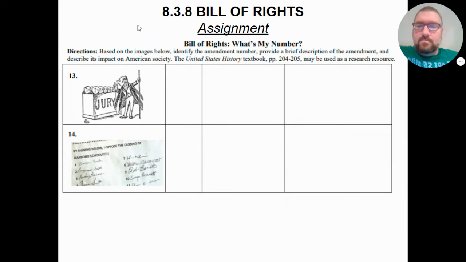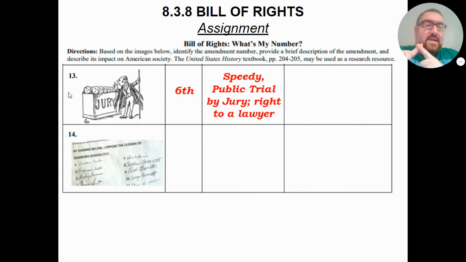Moving on. That brings us to this one. Once again, I don't really like this picture because it's a little misleading. This picture refers to the Sixth Amendment. And the Sixth Amendment says that every citizen gets a speedy public trial by jury, which means it's not just me versus some judge, it's me pleading my case to a bunch of people like me. It also says I have the right to a lawyer, which is very important because if we are talking about law, I want an expert on the law, and that's where the lawyers come in.